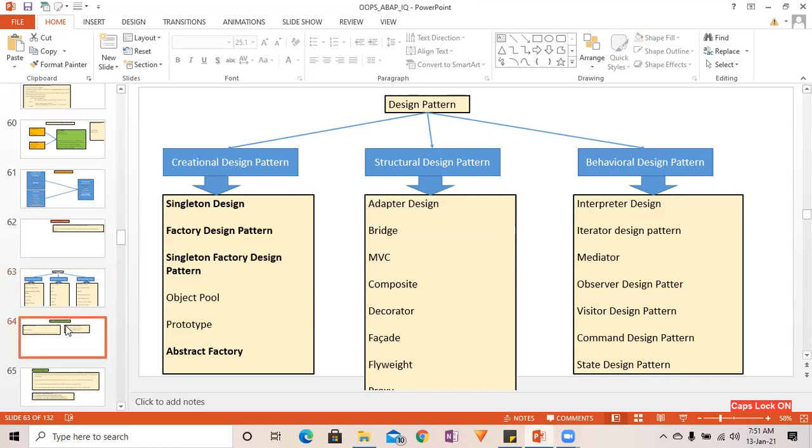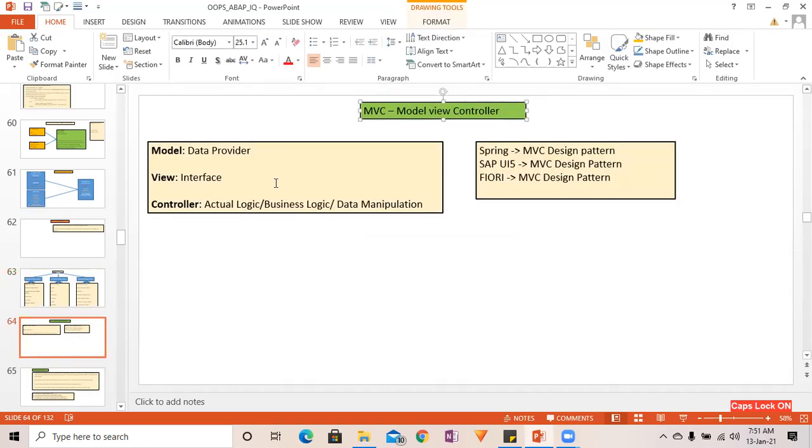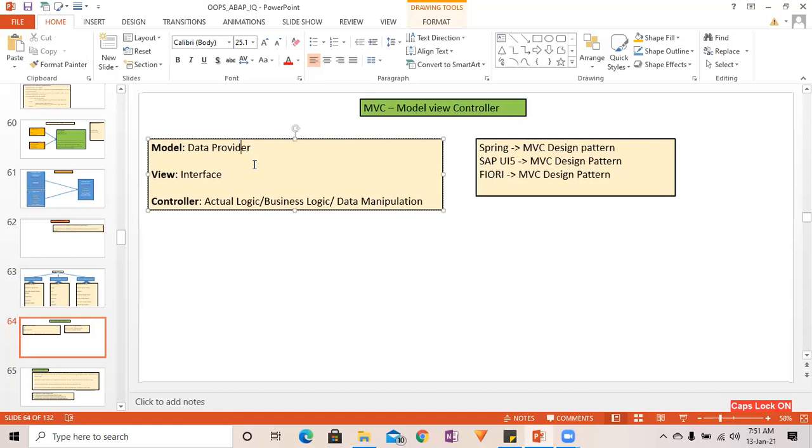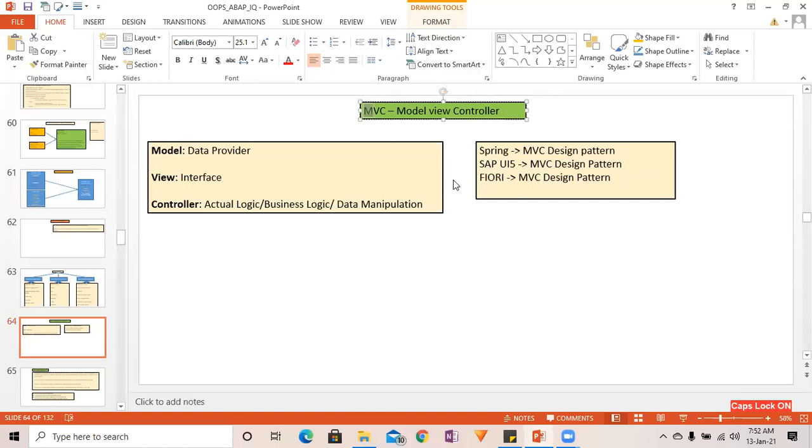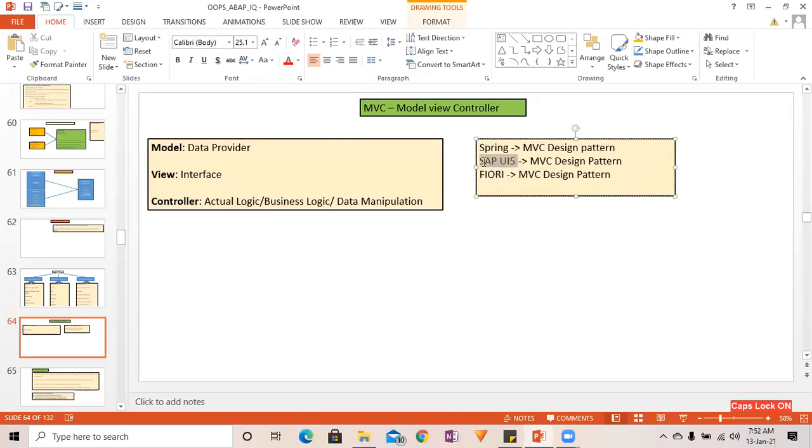So what are we going to do inside the MVC? You are going to modularize your behavior under the controller, your interface, your UI experience, in a different segment, and your data part under the model section.